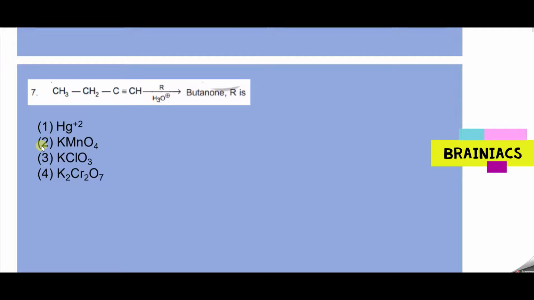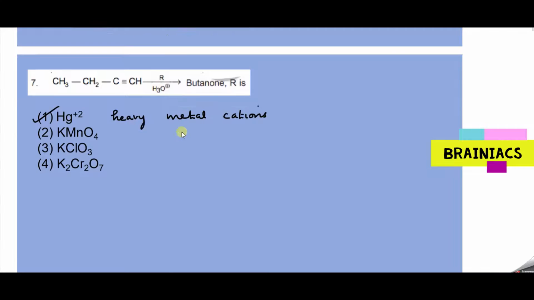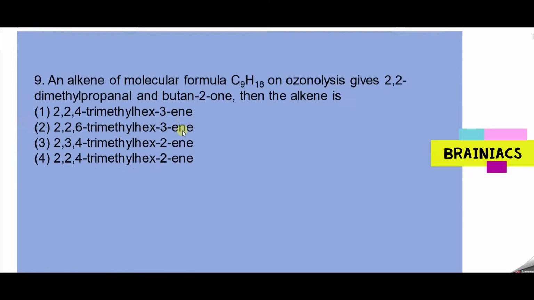What can be the answer for this one? CH3CH2C triple bond CH, R, H3O plus, butanone. Just now we discussed. It's very easy. Tell me the answer. Hg2 plus. So it can be any. Exactly. It can be any heavy metal cations. Please remember, the text is very clearly telling that heavy metal cations are required for this reaction to happen. Okay, good.